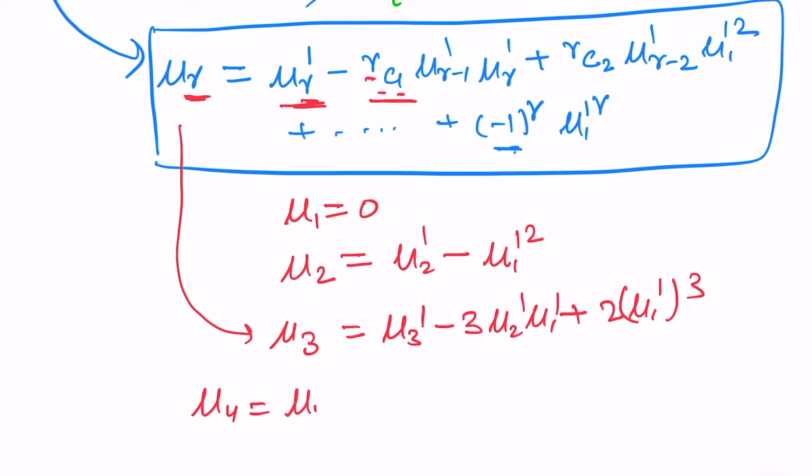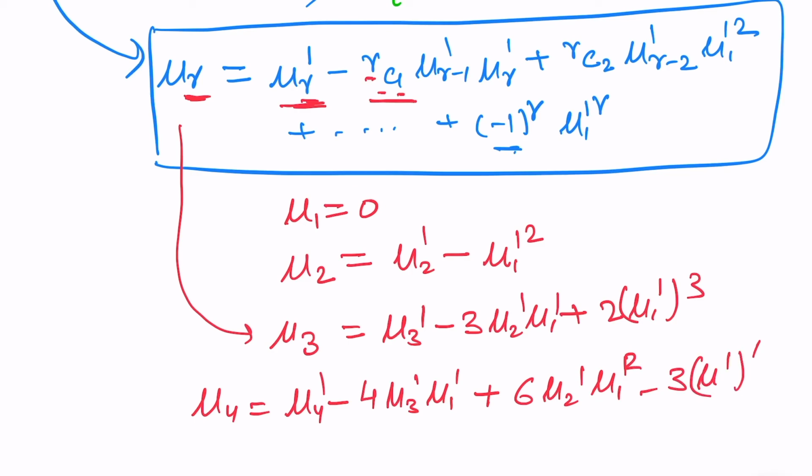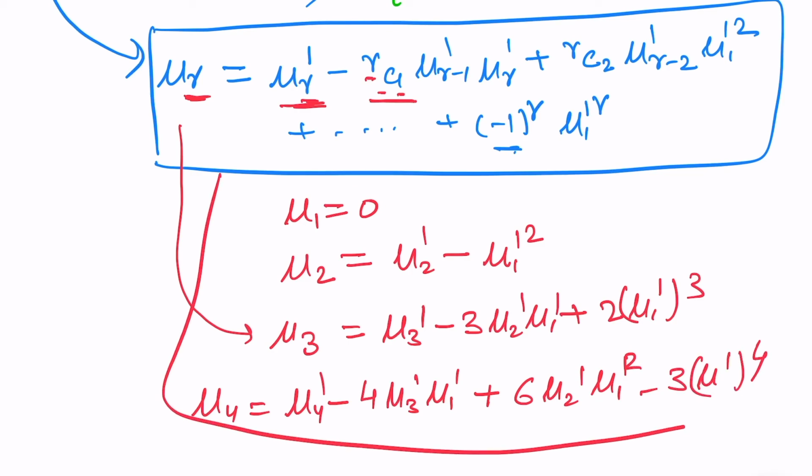So this will be mu4 dash minus 4c1, 4 mu3 dash mu1 dash, plus 4c2, 6 mu2 dash mu1 dash square, minus 3 mu1 dash to the power 4. So this is the required relation between the moment about the mean and the moment about the origin.